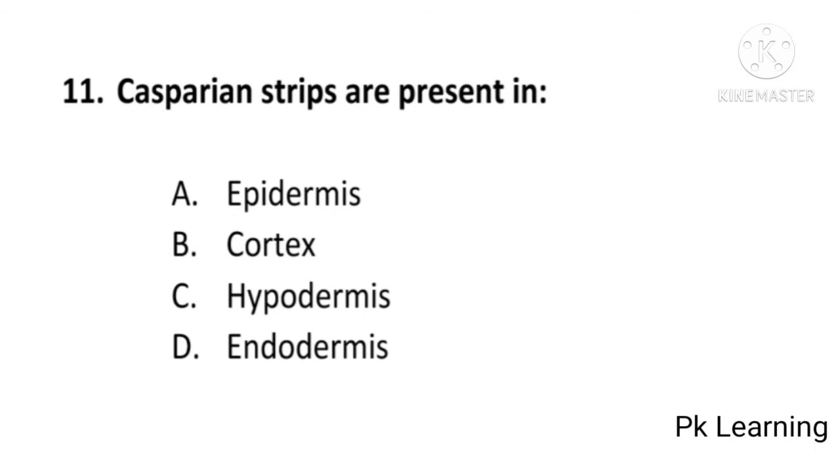Casparian strips are present in epidermis, cortex, hypodermis or endodermis. And answer is D, endodermis. Casparian strips are present in endodermis. D is correct option. And next question is,